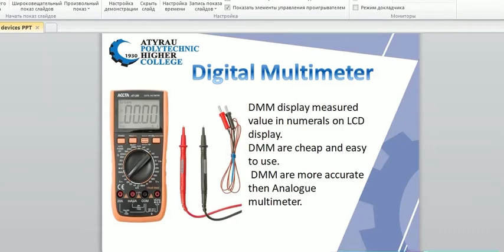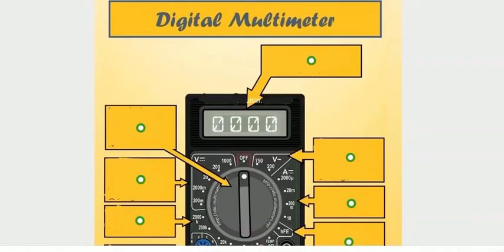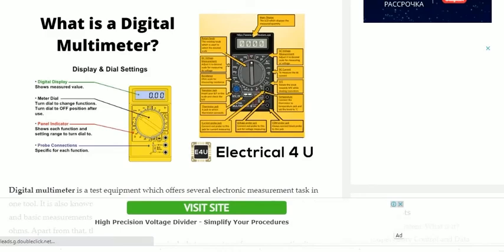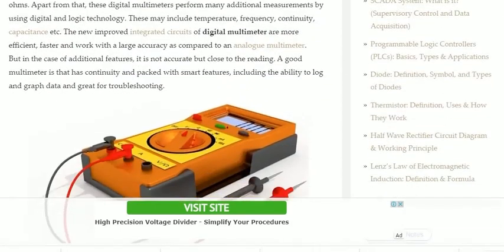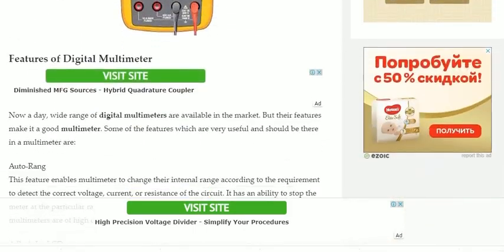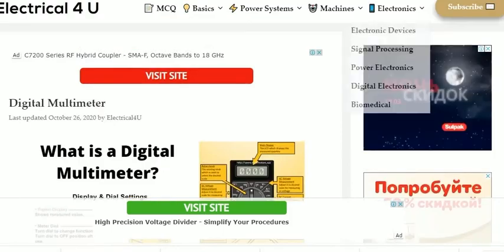Okay, and now let's talk about the parts of the digital multimeter. Yes, so there are also several parts. So the first part is the main display, the LCD which displays the measured quantity. If you press this button, which is called link, you can see the full description of the digital multimeter. Yes, how we can use it, what it is, what kind of cables we should use, and where we should use it.